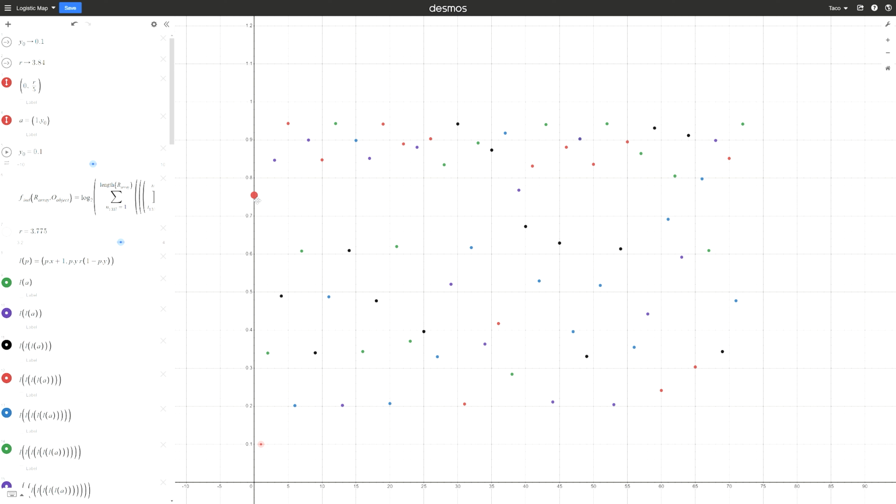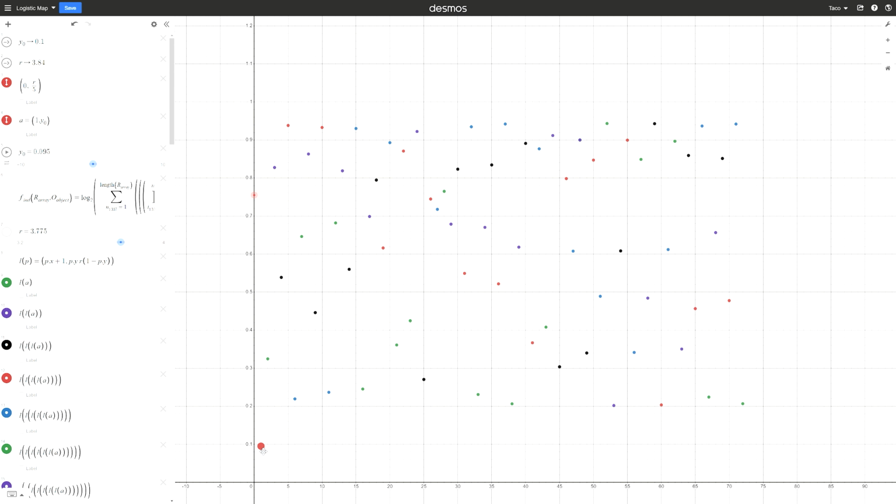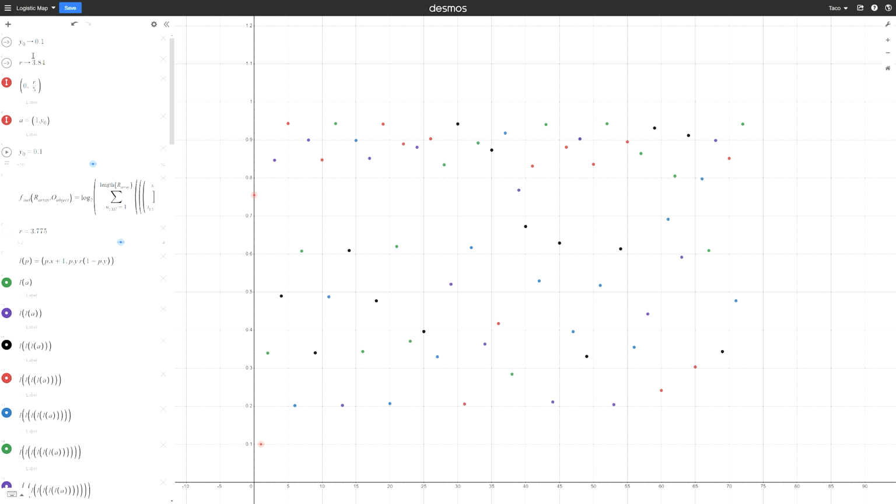The logistic map successfully satisfies all 3 requirements for chaos. It is sensitive to initial conditions, which can be seen if we just nudge p sub 0 a bit, resulting in a completely different looking set of points. It's topologically transitive, which is almost trivial given the fact that the points are like splayed everywhere. Finally, it contains dense periodic orbits, which isn't obvious at all, but it does, so trust me or check the Wikipedia article.